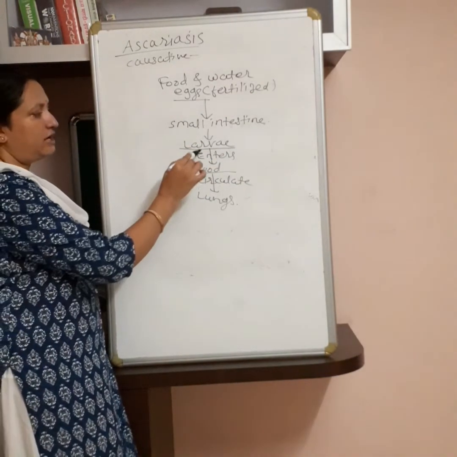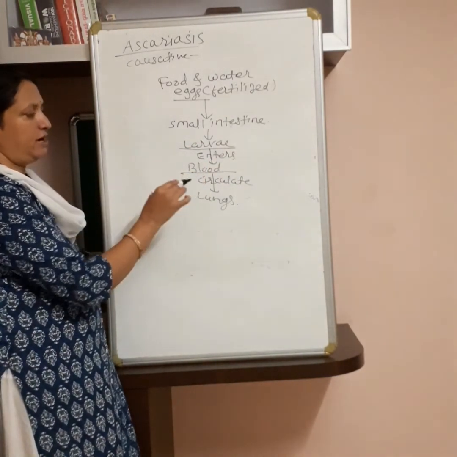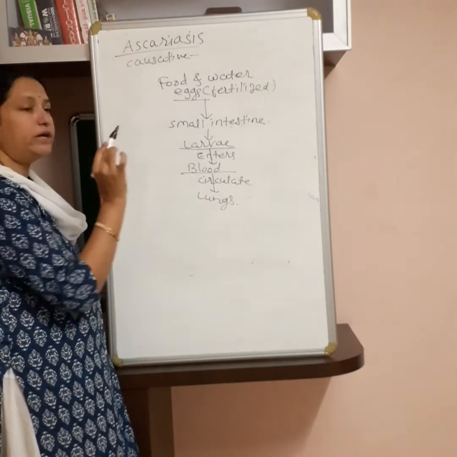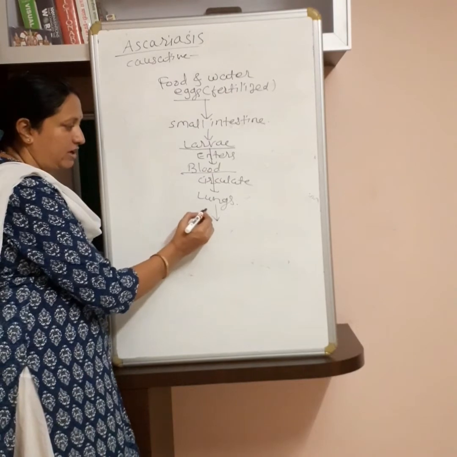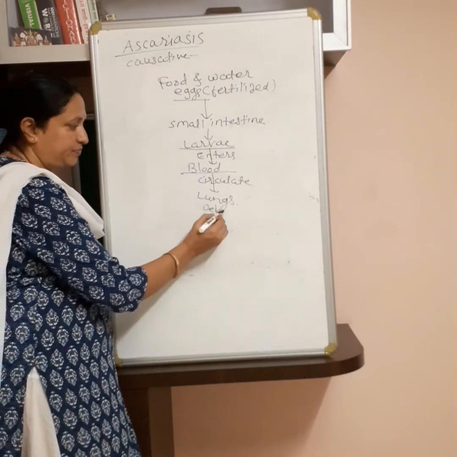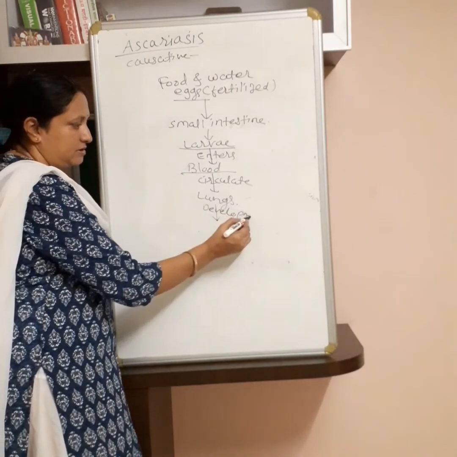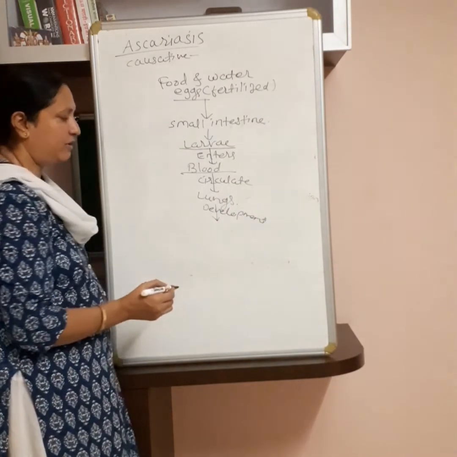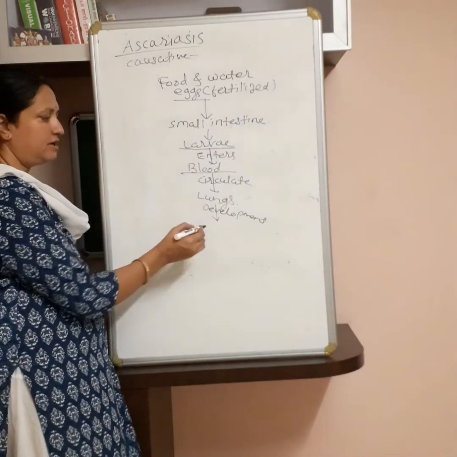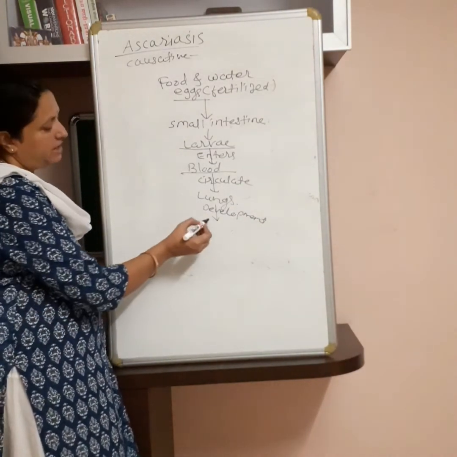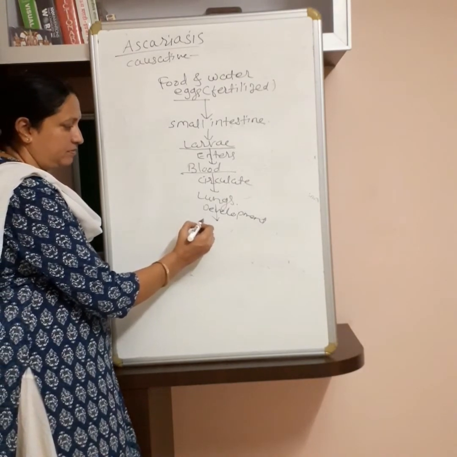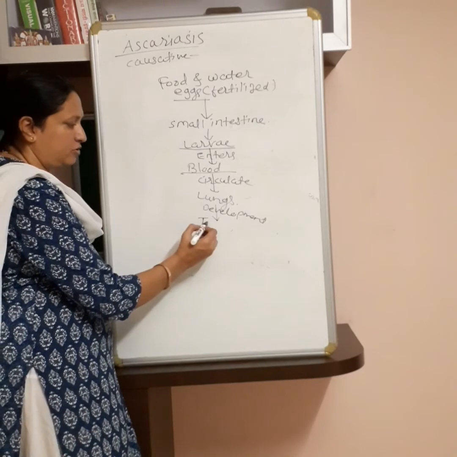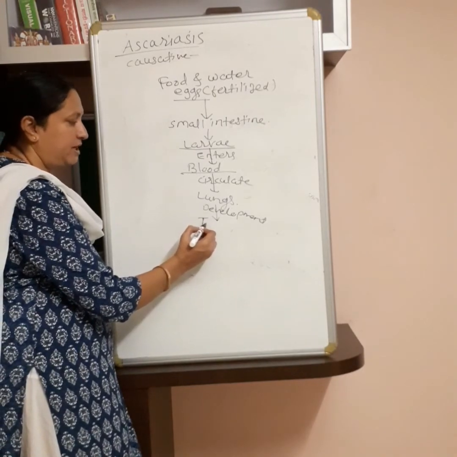Now these larvae enter the blood, and from the blood they circulate up to the lungs. In the lungs, small development of the larvae takes place, and from the lungs they again enter the trachea, or throat, or respiratory tube.